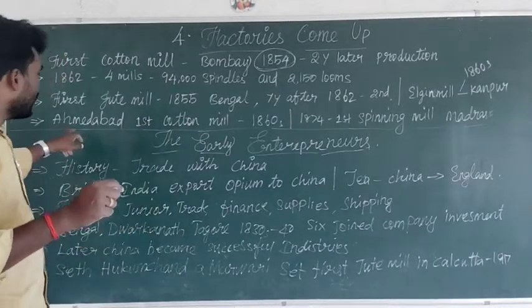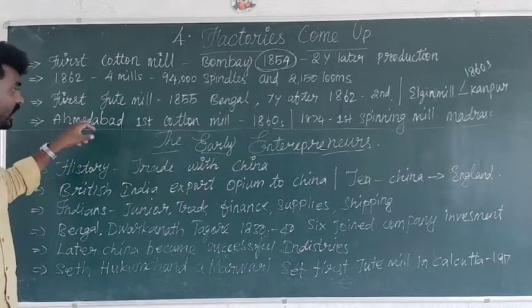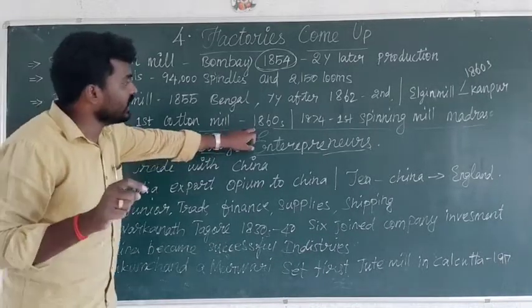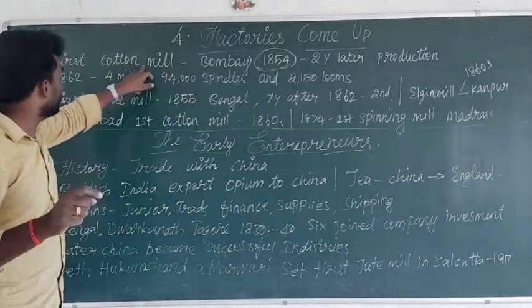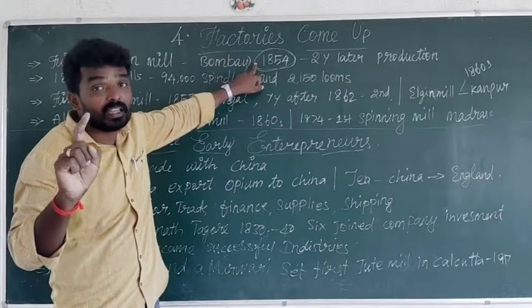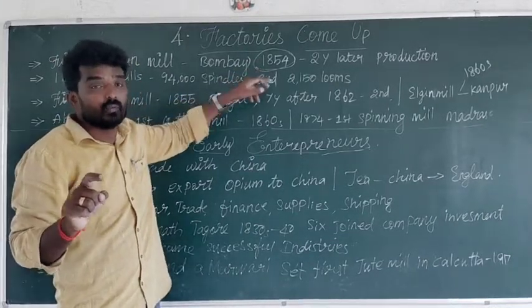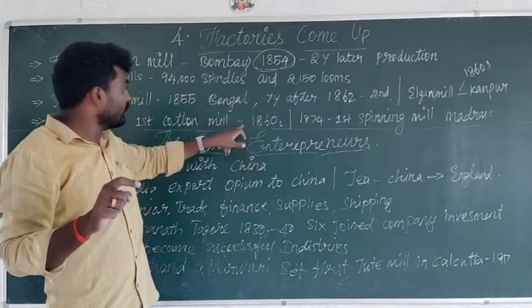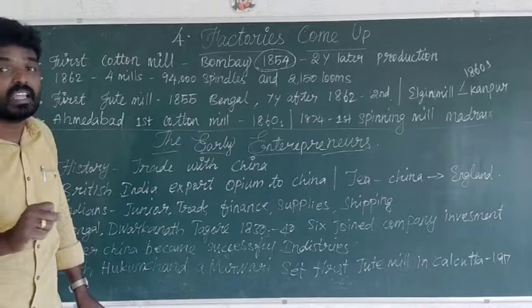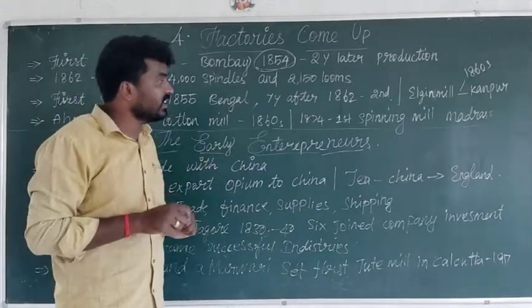Next, in Ahmedabad, the first cotton mill was started in the 1860s. Don't forget, the first cotton mill in Bombay was in 1854, but now I am telling about the first cotton mill in Ahmedabad, in the 1860s.